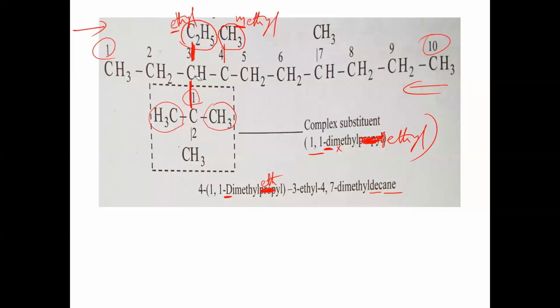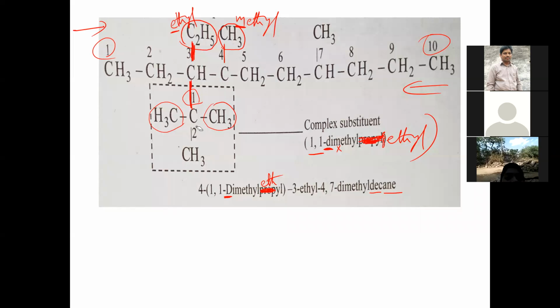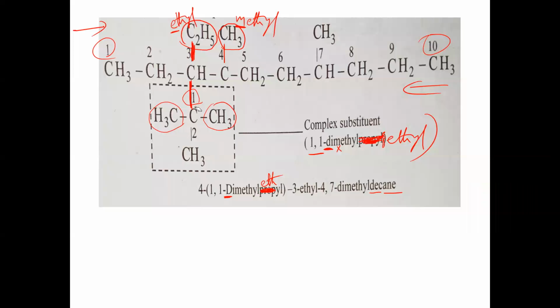So it should not be done that way. More number means more. The locant should be minimum, minimum for this dimethyl ethyl. That's why we have taken numbering from left to right. Left to right numbering is correct here. Is that clear?